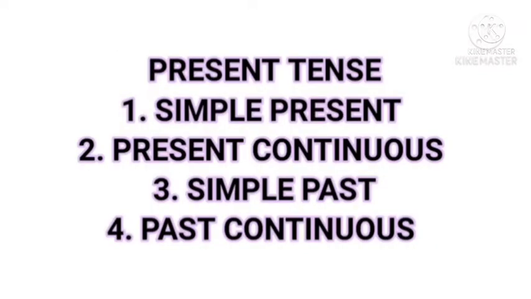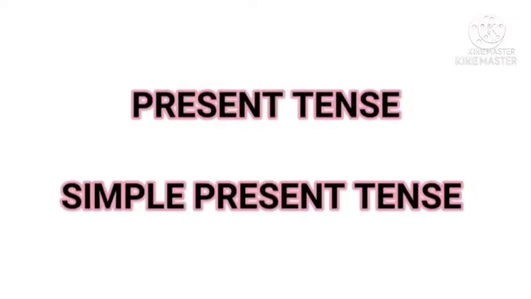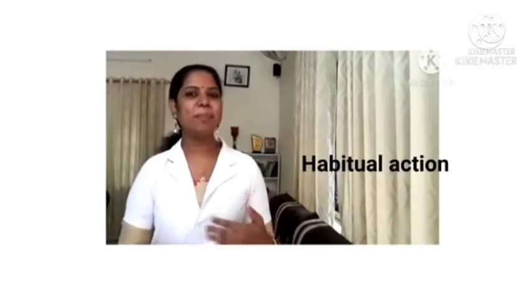Children, today let's discuss simple present tense, simple past tense, present continuous tense, and past continuous tense. Let's discuss simple present tense, its form and its usages along with the examples. Children, when do we use simple present form? Simple present form is used to denote habitual action or permanent truth.